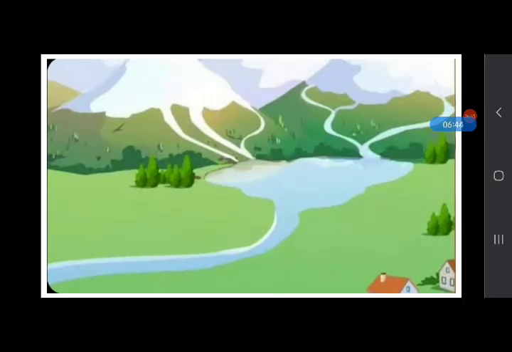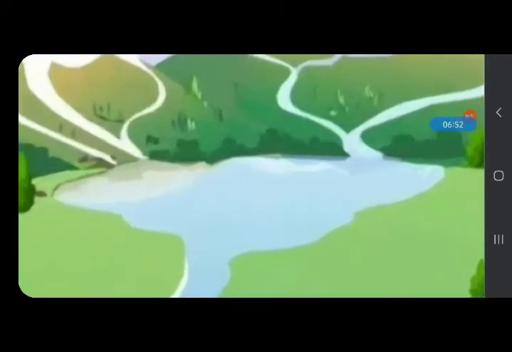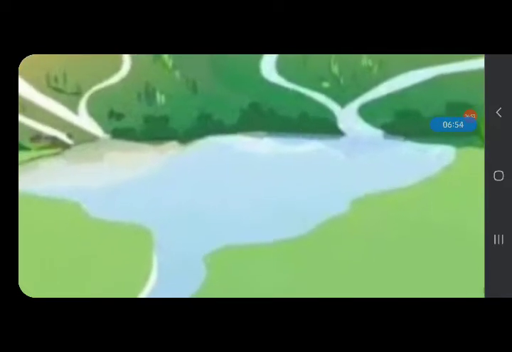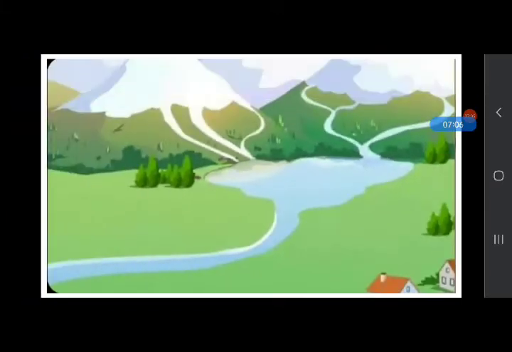Here you can see a river starts on a higher land such as a mountain, hill or plateau and flows towards a plain area. Many rivers and streams join and form a big river. Rivers feed lakes in their course and finally join the sea or ocean. So this is the picture of the journey of a river.